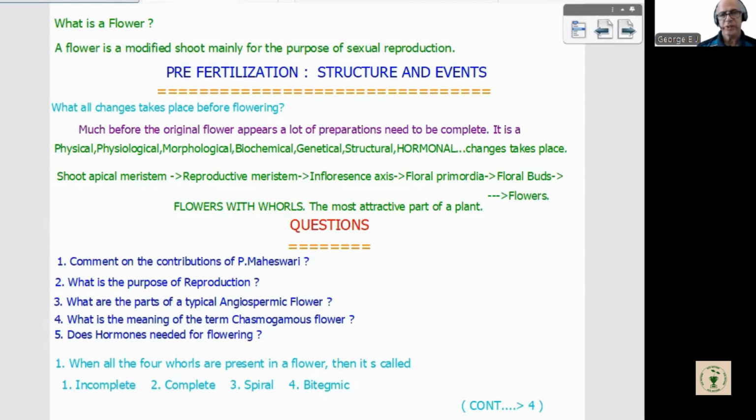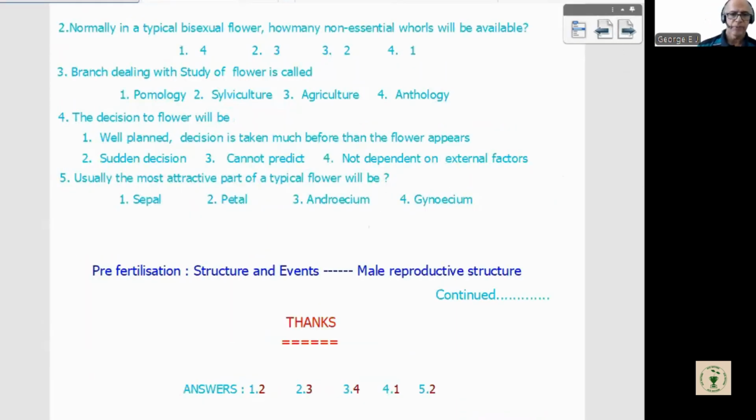Then pre-fertilization structure and events, we just introduced it: what changes take place during the formation of a flower, and how hormones play a role. A flower with all four whorls is the most attractive part of a plant, for the purpose of reproduction and seed setting for coming generations. After that, a few theory questions, and then a few entrance questions with the keys given at the bottom. But while doing NEET exam model questions, don't look at the key. That is the 5th episode of ACE Botany, Sexual Reproduction in Flowering Plants, Introduction.